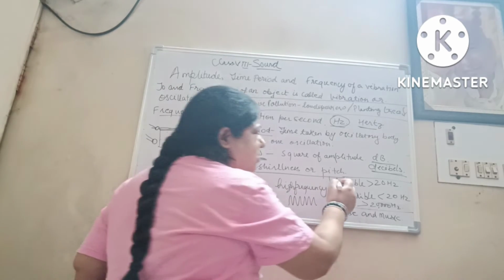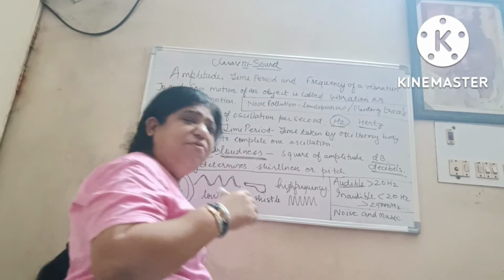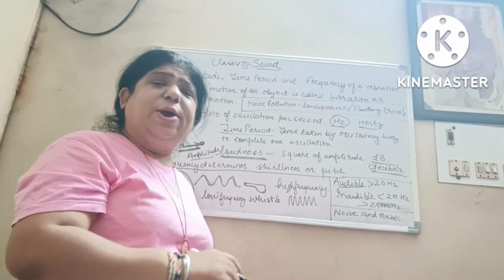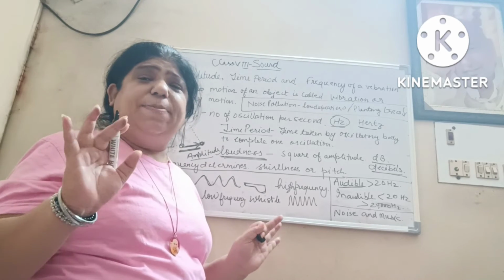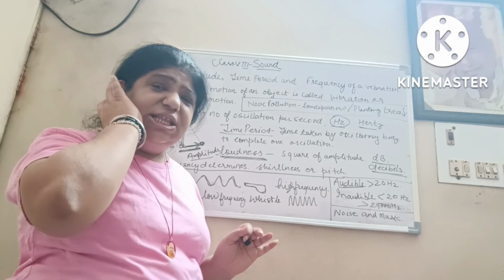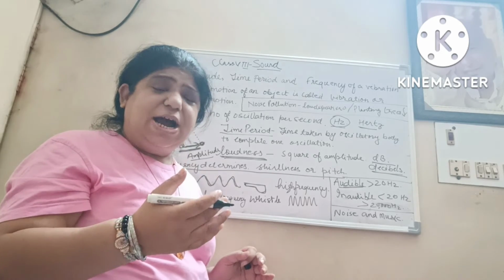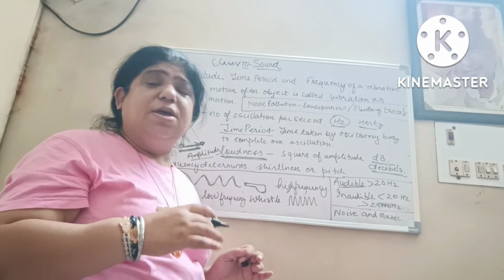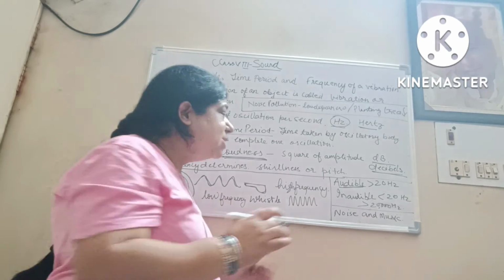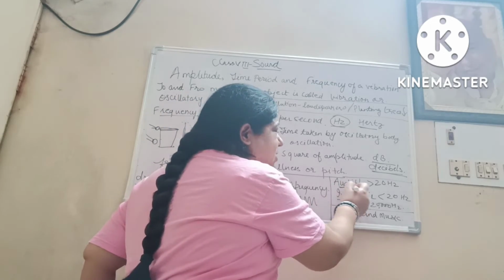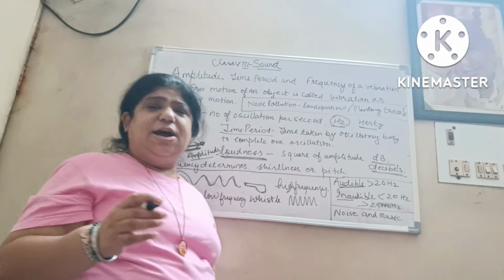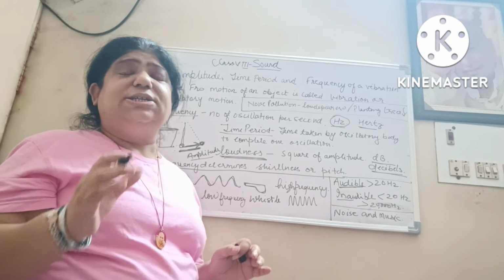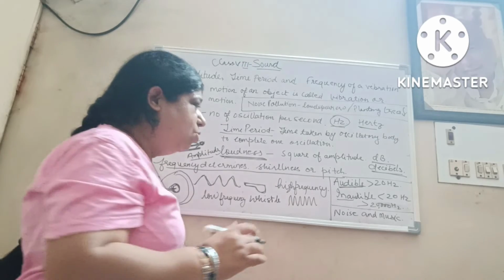Now what is audible sound? Above 20,000 hertz and below 20 hertz you are not able to listen to the sound. That is inaudible sound. Audible sound is from 20 hertz to 20,000 hertz. That is the limit, and you are able to listen to the sound.